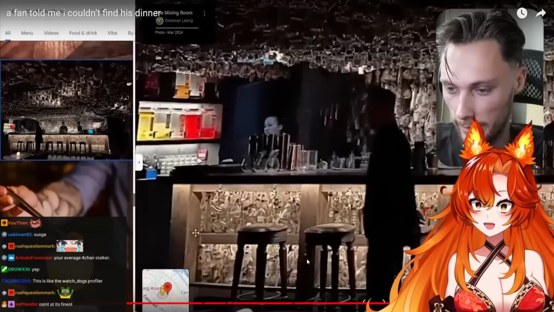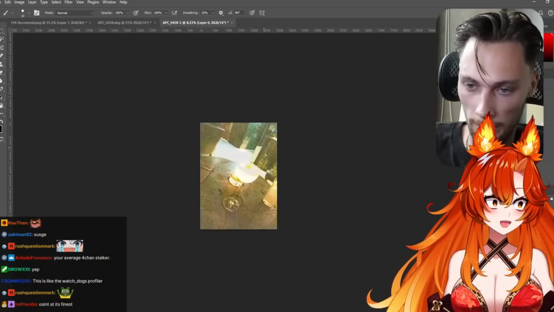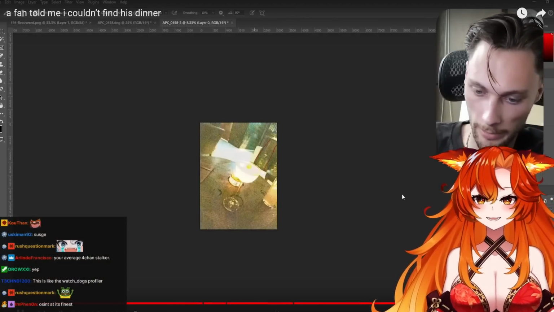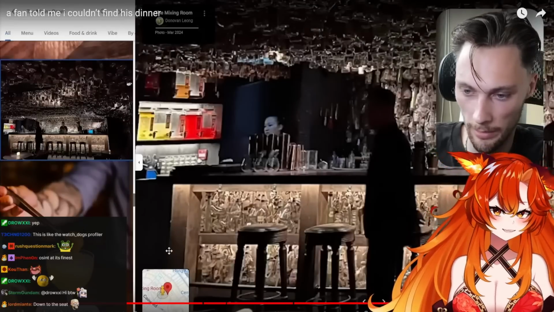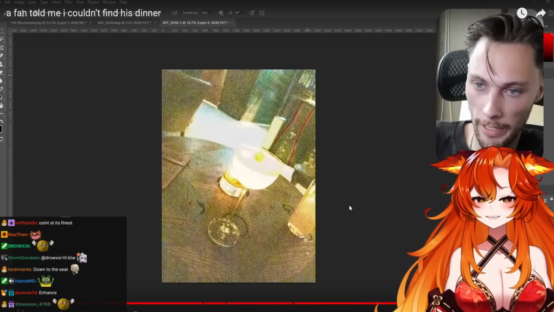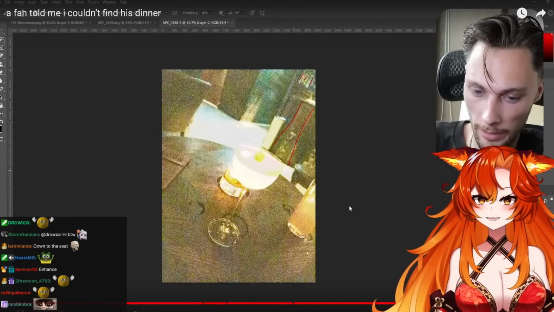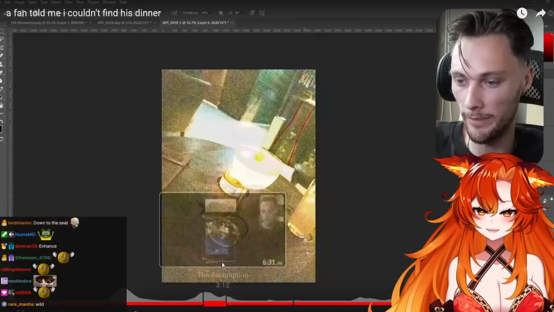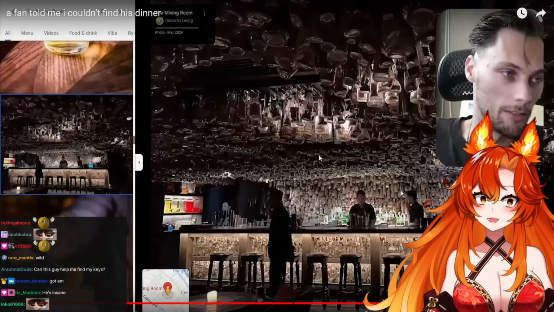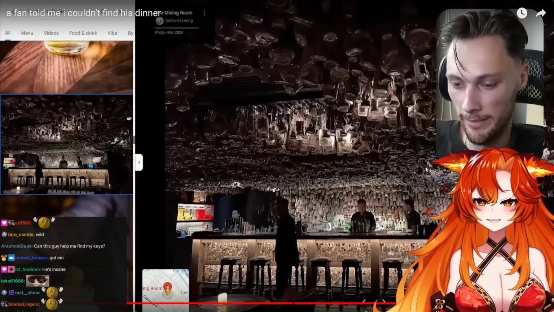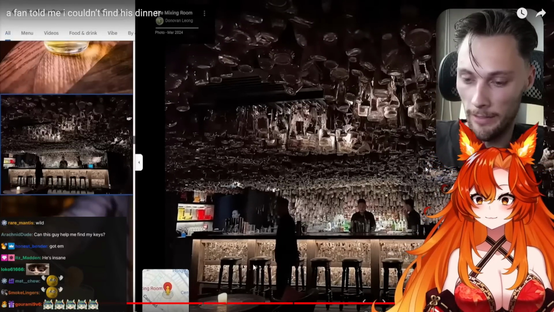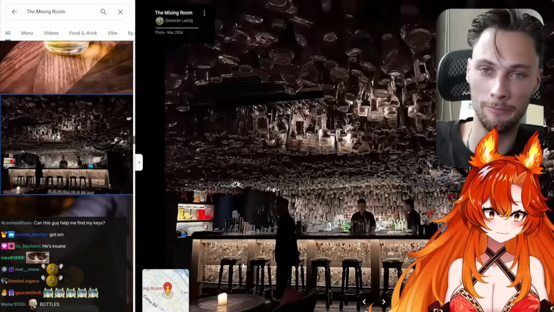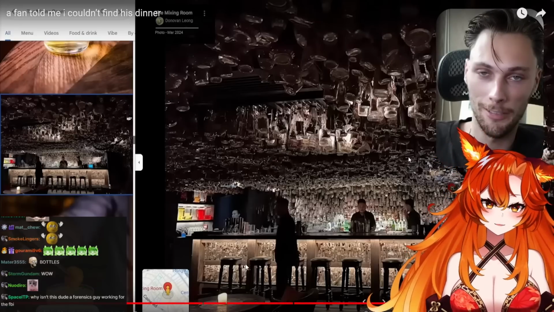You can see these lines right here, I think. Like these are the same as this. That's definitely that. And we can see in the back, these right here, I think are the same as this. Yeah, drink dispensers, right there, and then the legs here, yeah, because they're slightly discolored. Alright, he was sitting in this seat right here, or one seat to the left of that, in the mixing room in Hong Kong. Chat, don't mess with this guy.